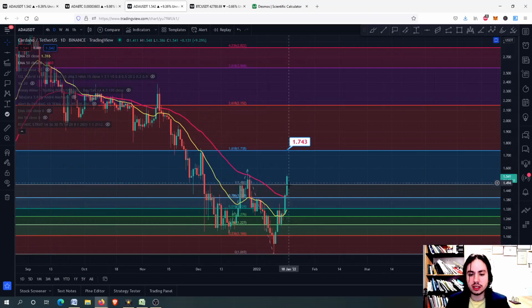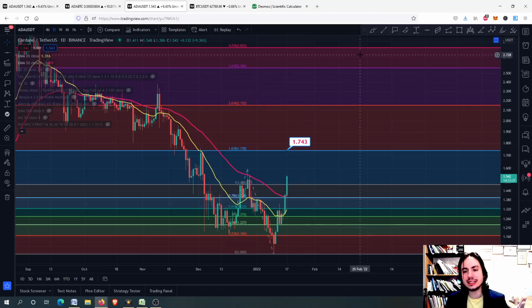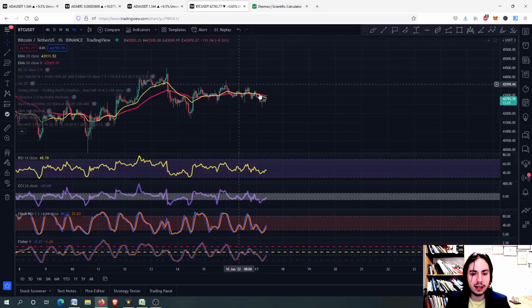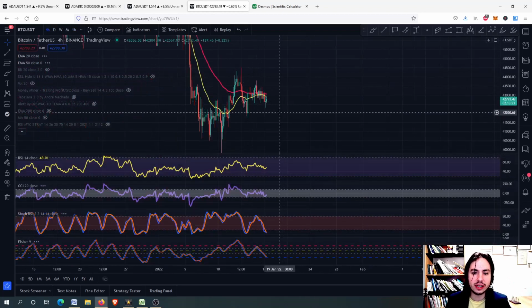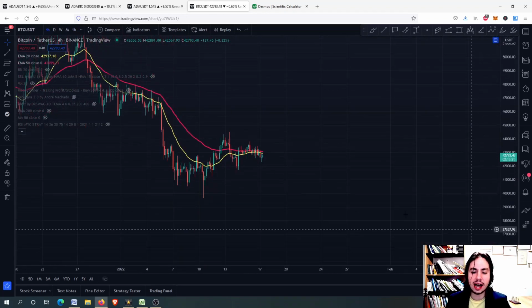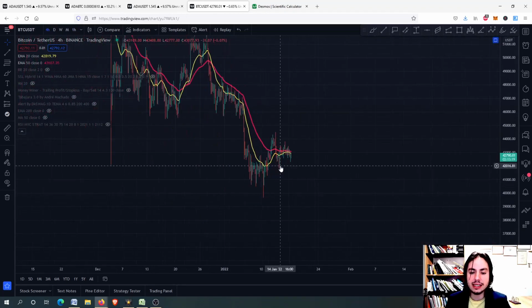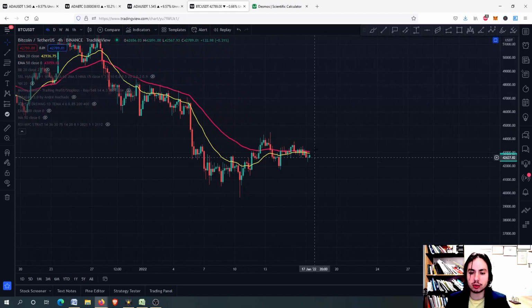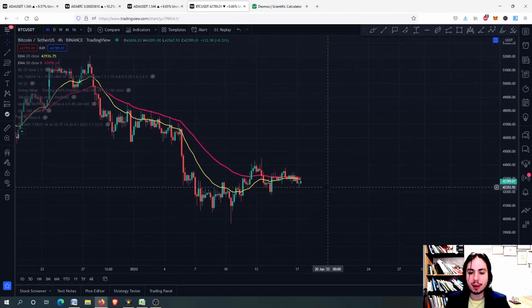We might be consolidating a little bit and then go after it in 5 days, for example, or 6 days, depending on Bitcoin as well, which right now is going sideways. It doesn't want to have a breakout or a breakdown. Right here, it allows some altcoins to pump up as well with this price action of Bitcoin.